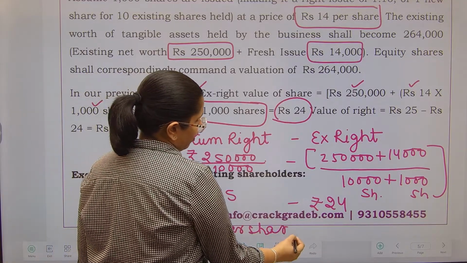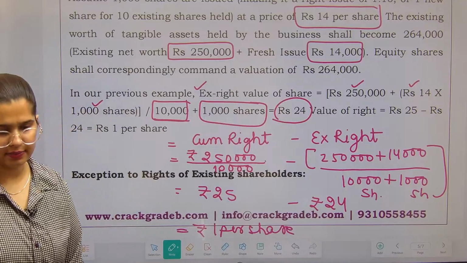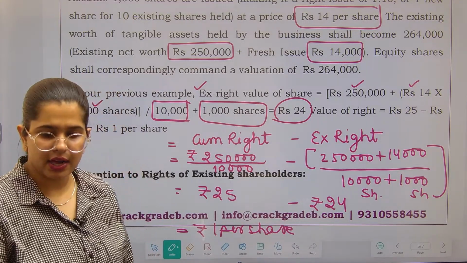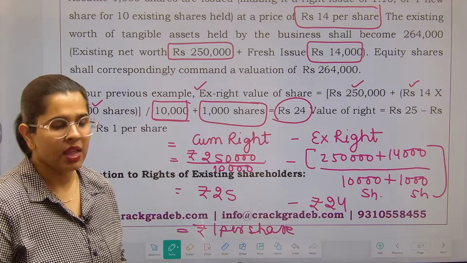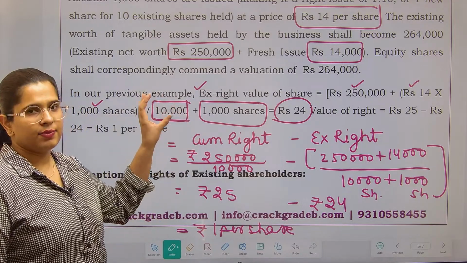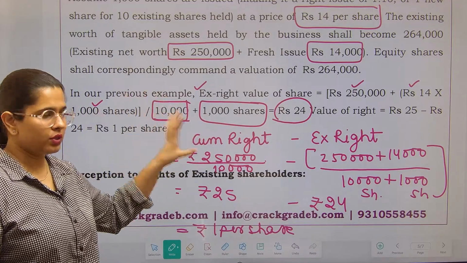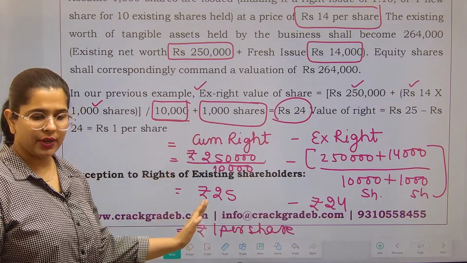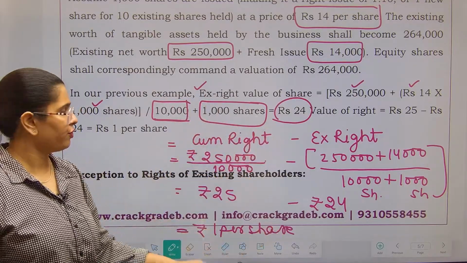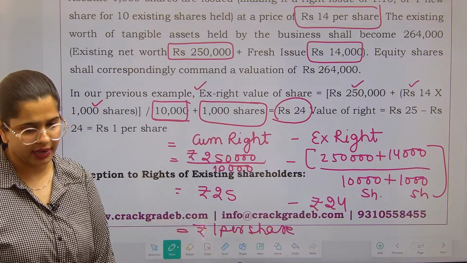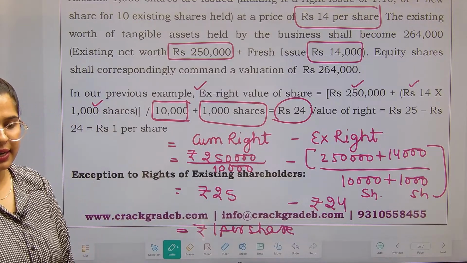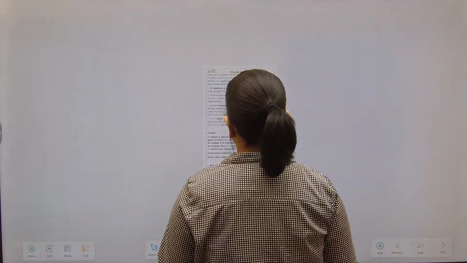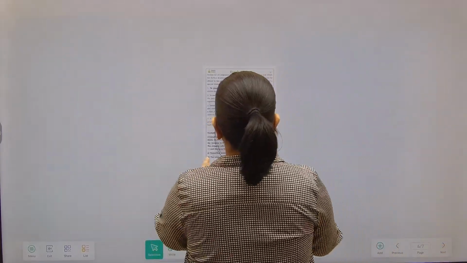This is how right valuation is done. Cum-right is before the right issue, inclusive, then ex-right is after the right shares. What is the valuation of shares in each case? The difference is your value of right. Fine. Now there are certain exceptions to rights of existing shareholders. That is also something we are going to do, but first, let's see another example.